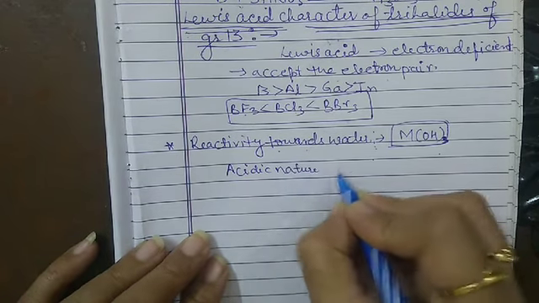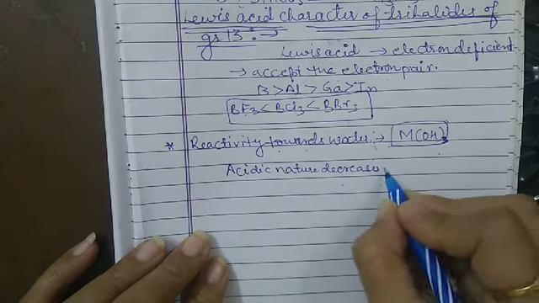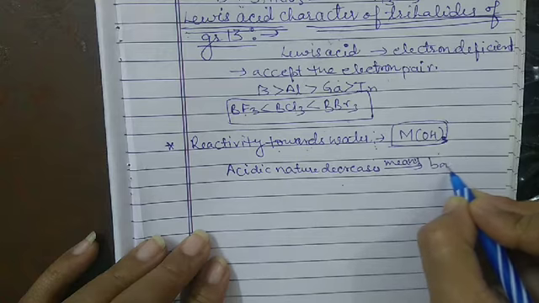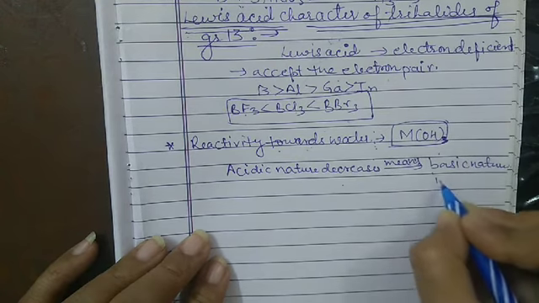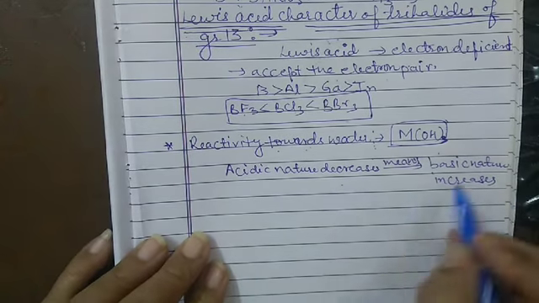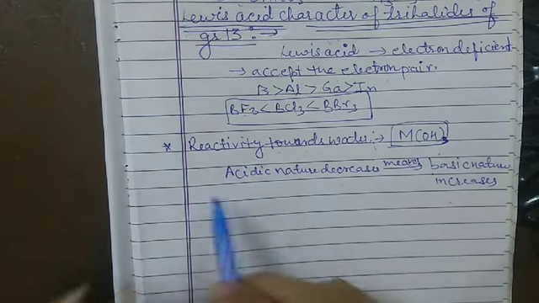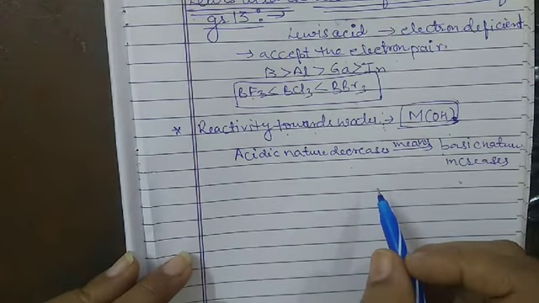So this is the reactivity towards the hydroxide.